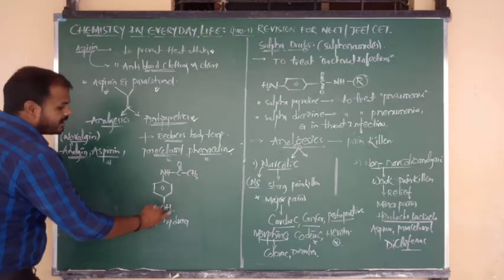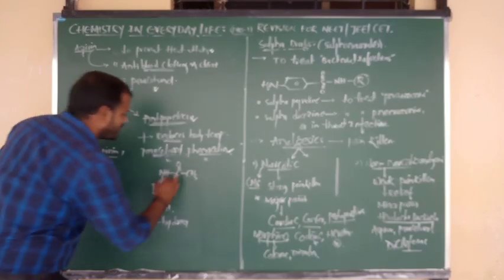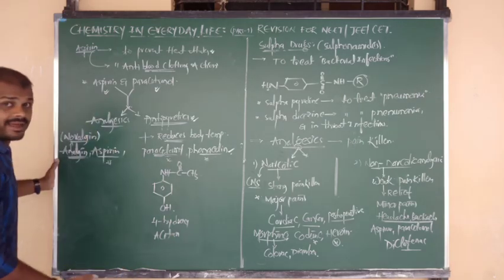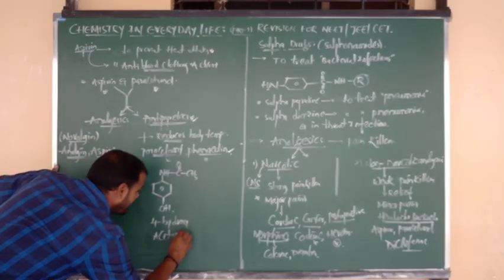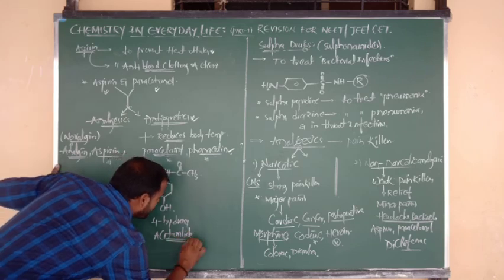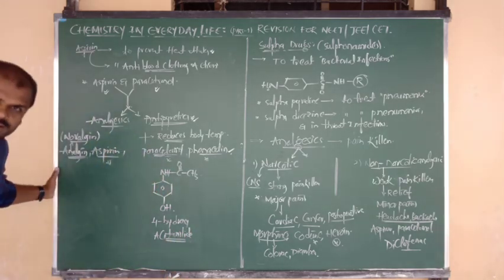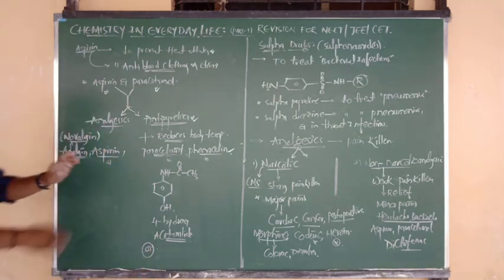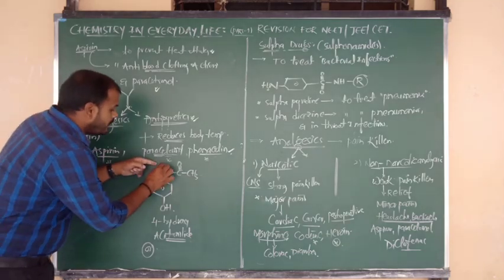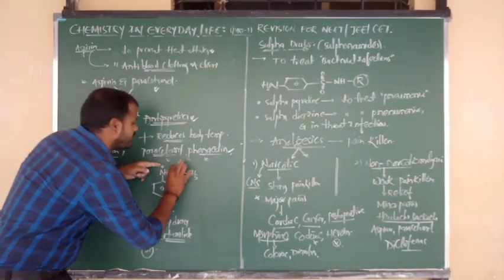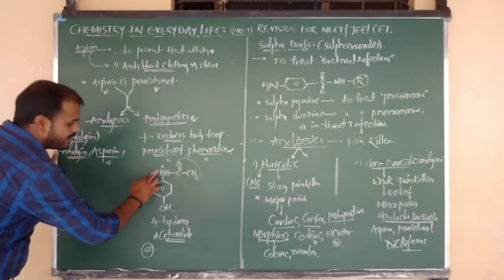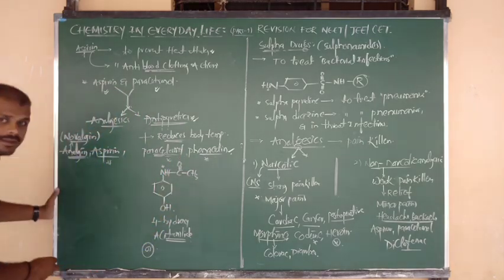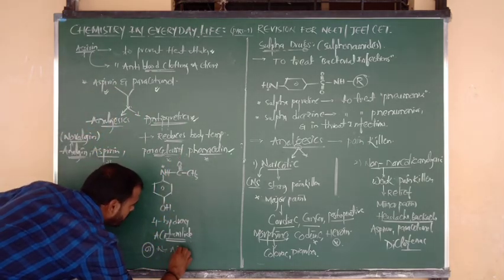So 4-hydroxy and the remaining compound, you know the name. What is the name of the remaining compound, beta? Acetanilide. 4-hydroxy acetanilide, otherwise para-hydroxy acetanilide. This is the chemical name of what, beta? Paracetamol. Okay, good. And we can also write one more name of paracetamol. Try to go in reverse manner. Here nitrogen is there, and nitrogen is connected to an acyl group. So simply we can say N-acyl.